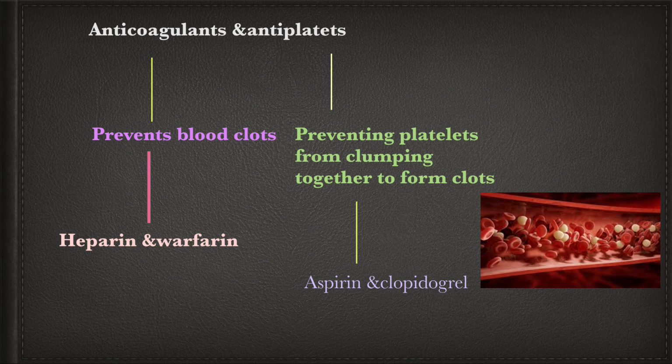Next group in cardiology is anticoagulants and antiplatelets. Anticoagulants help to prevent blood clots. For example, we can use anticoagulants to prevent blood clots in case of transplants, after vascular surgery, etc. Examples are heparin and warfarin. And antiplatelets work by preventing the platelets from clumping together to form the clot. For example, aspirin and clopidogrel.